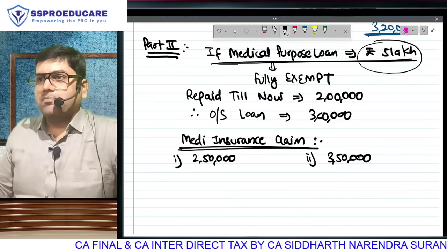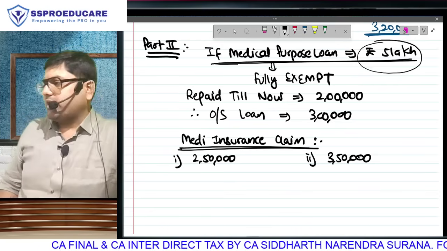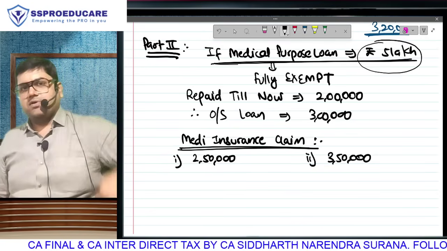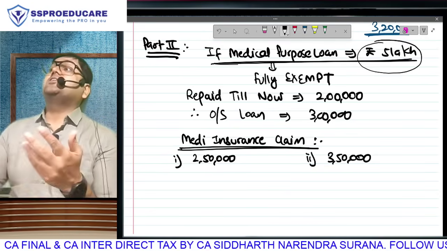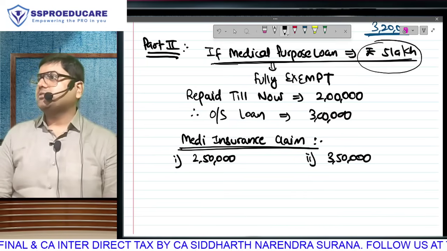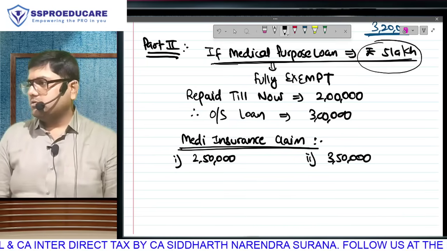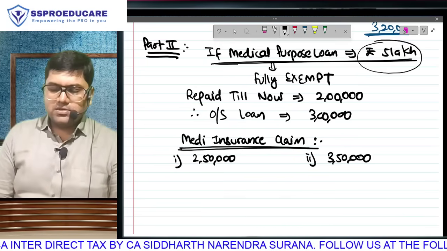Certain things are deducted from my claim. So case 1, 2,50,000. Case 2, 3,50,000. Question number 1: do I have some extra sudden spare funds with me because of insurance? Case 1 mein how much? 2,50,000. Case 2 mein 3,50,000.